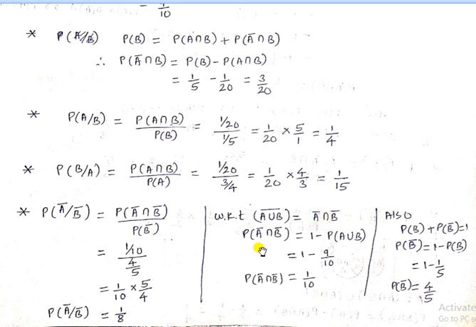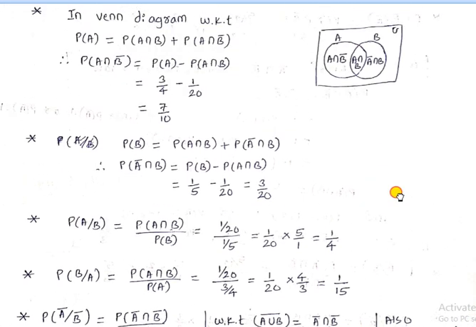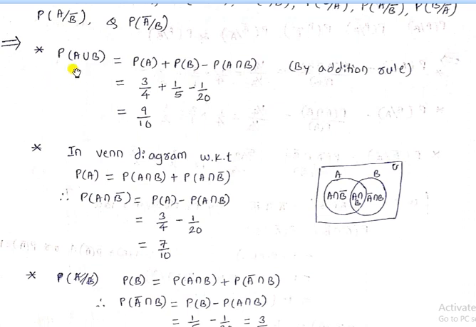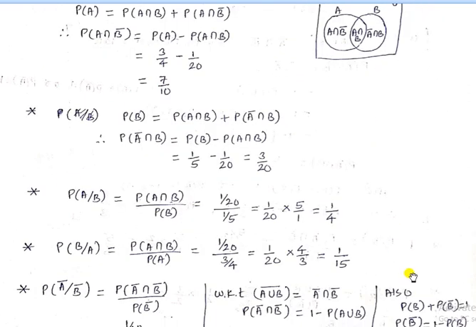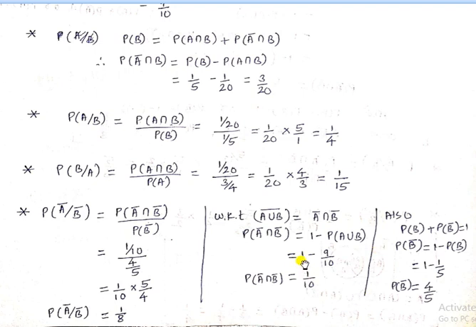Probability of A bar intersection B is equal to probability of (A union B) bar, and that becomes 1 minus probability of A union B. We know that P of A union B is 9 divided by 10. So 9 by 10 minus 1 is 1 by 10. So the numerator is 1 by 10.